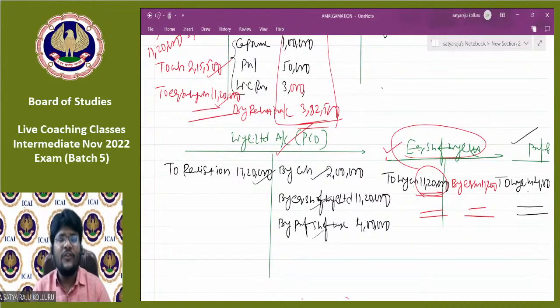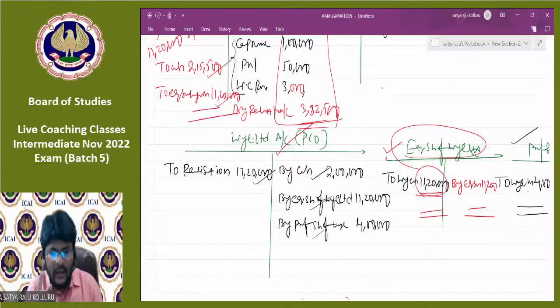But if it is in the nature of merger, all the reserves and surplus of the selling company would automatically be taken into consideration in the books of the purchasing company. That's why there is no need to make an adjustment with the amalgamation adjustment account. Okay. And one more thing.